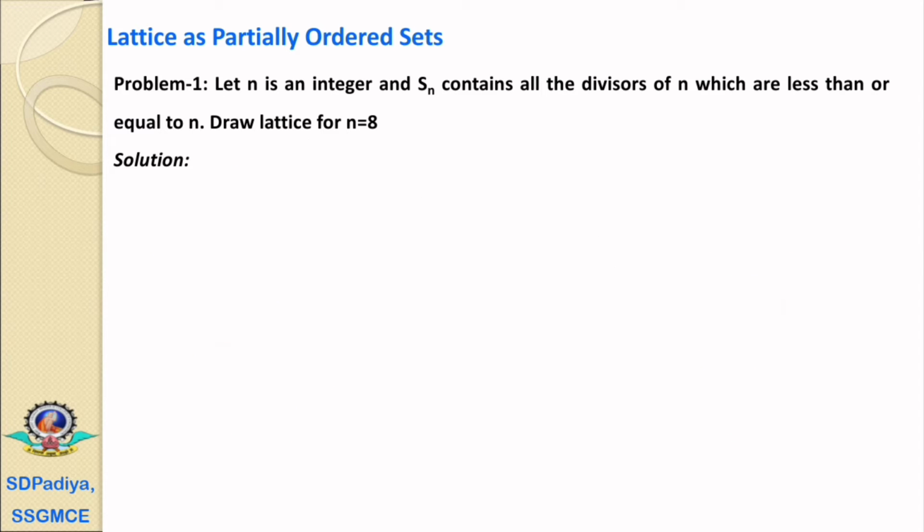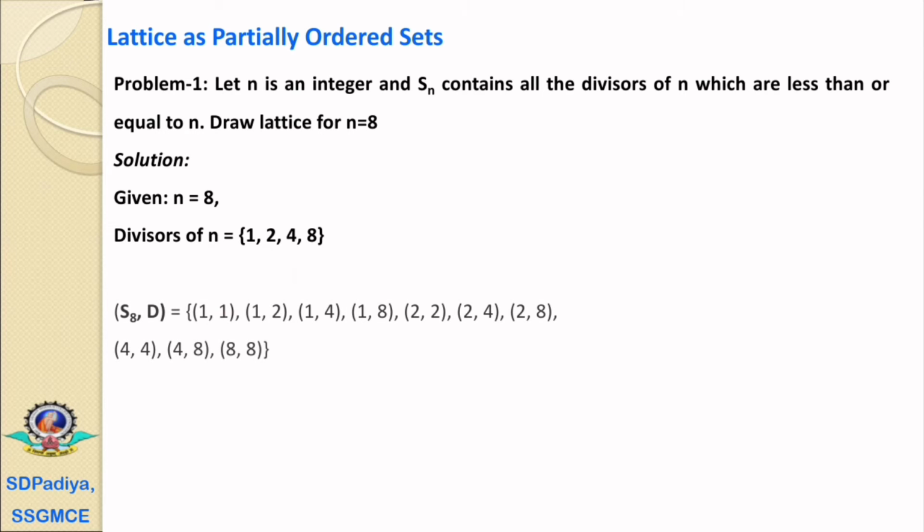Now we'll see the first problem statement. Let n be an integer and Sn contains all the divisors of n which are less than or equal to n. Then draw the lattice for n equals 8. Its half part we have already seen in our previous video for the designing of a Hasse diagram. Now here n equals 8. Therefore, the divisors of n is a set of 1, 2, 4 and 8.